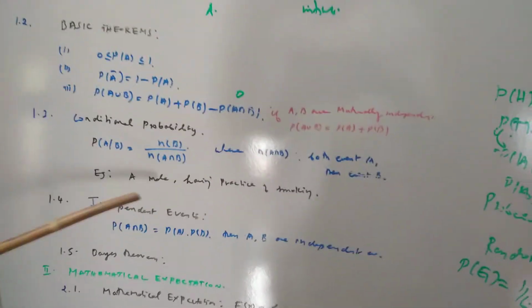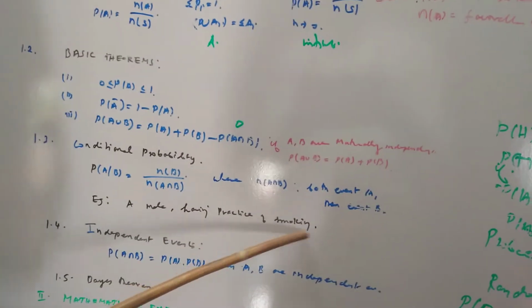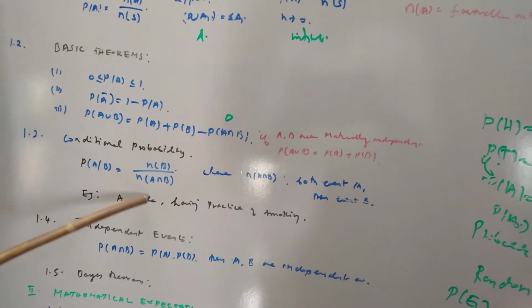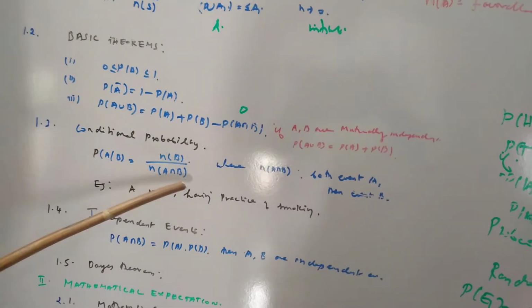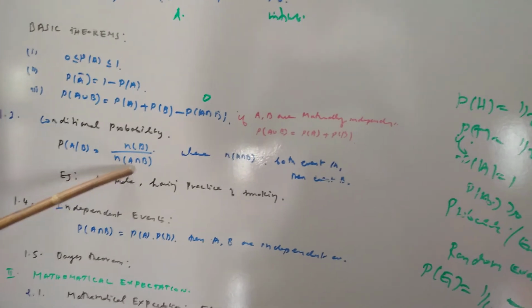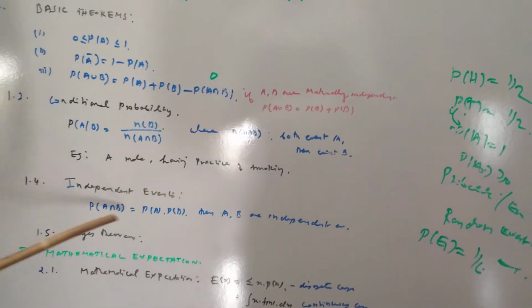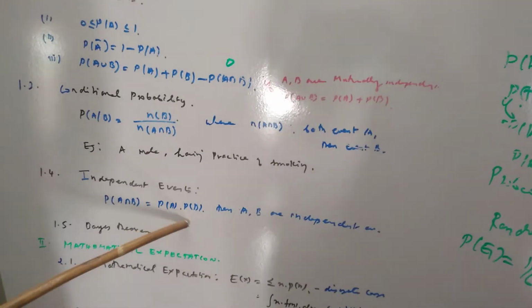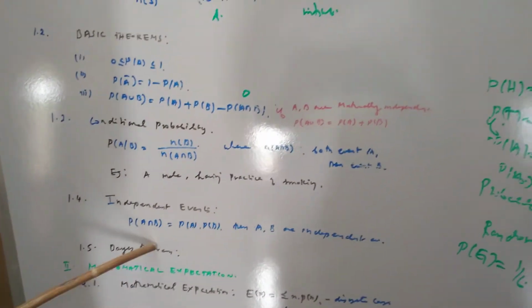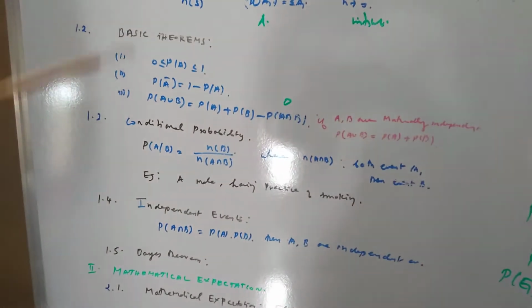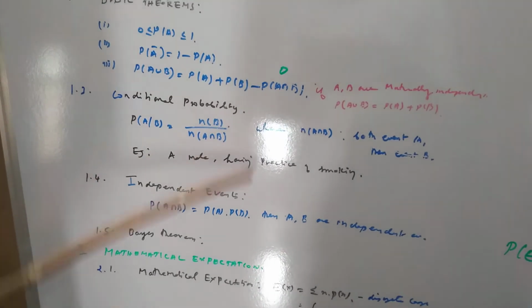For example, a male having the practice of smoking. The first event A is male and B is the smoking habit. Therefore, N of A intersection B and N of B. Then, what do you mean by independent events? If P of A intersection B equals P of A into P of B, then A, B are independent events. These are all in the topic of probability theory.